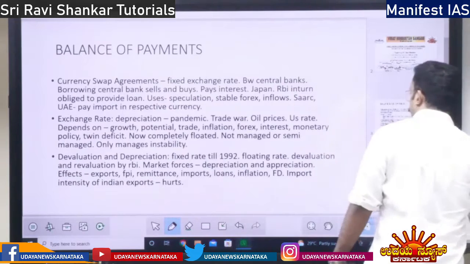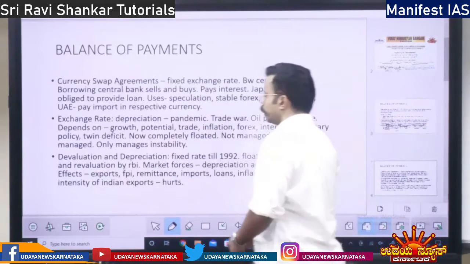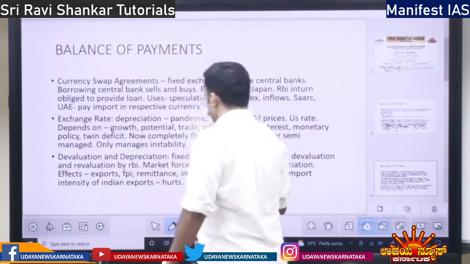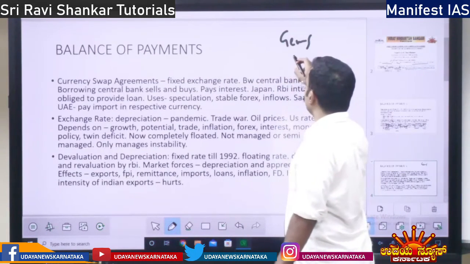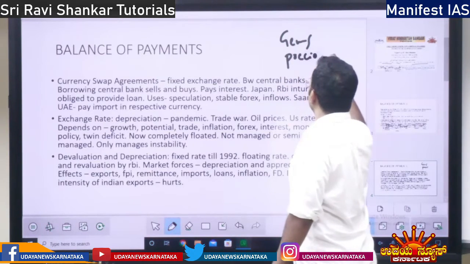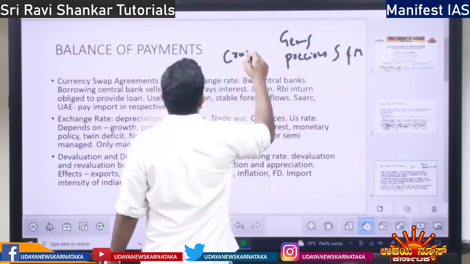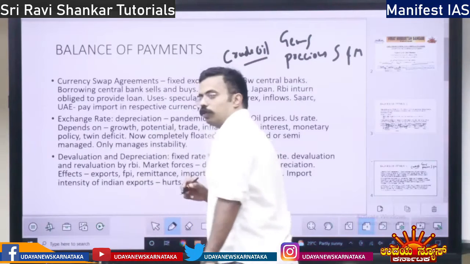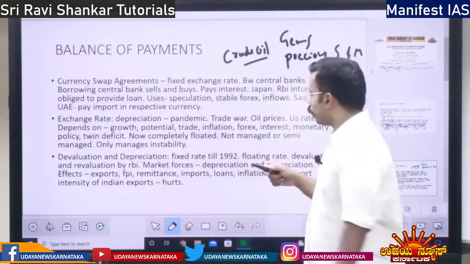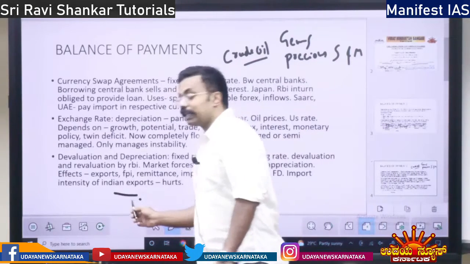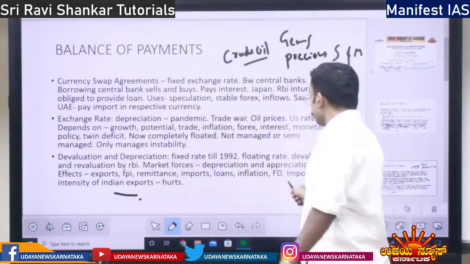See, import intensity of Indian exports means, we are importing what? Gems, raw gems, right? And precious stones and metals, and also we are importing crude oil, right? So what are we going to do? Refine this and export, right? So whatever the exports are doing, that is based on import. First we import them, then we refine and export. That is called import intensity.